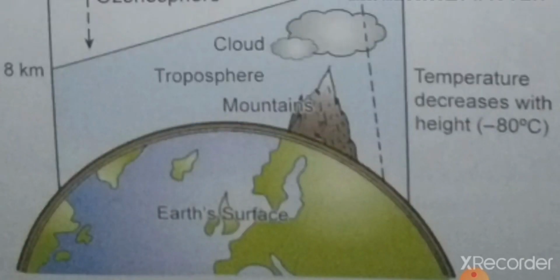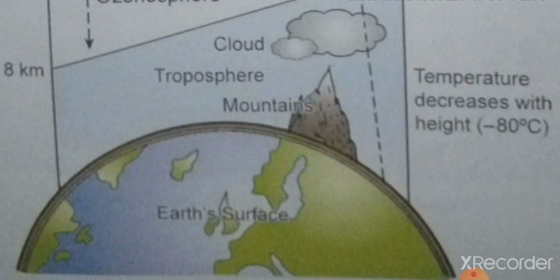Troposphere is the densest layer, and this is the layer that contains the air we breathe. The dust particles, water vapor, and pollen grains are present in this layer of atmosphere. So, the weather conditions or natural phenomena like rain, cyclone, storm, snow, and fog are all experienced within the troposphere due to the presence of water vapor.